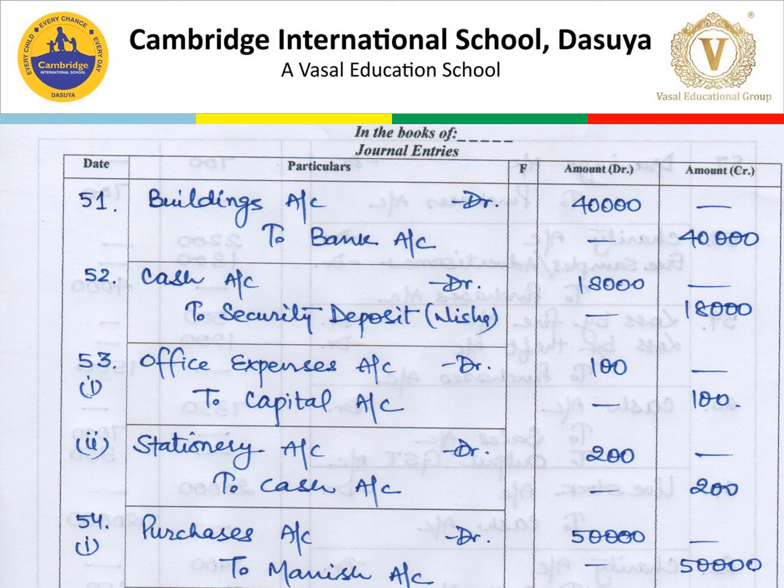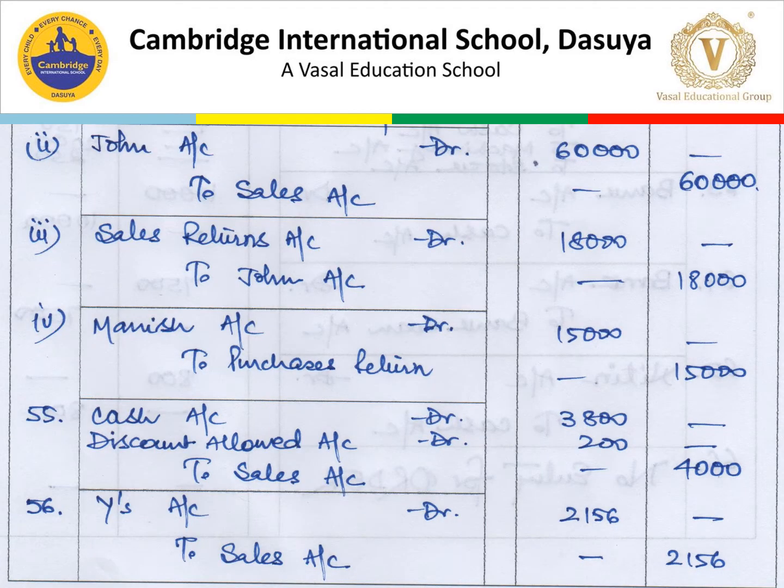Then for transaction number 54, there are 4 entries. One is purchases to Manish. Goods were purchased from Manish for 50,000. That is purchases to Manish. This is the cost of the goods, and these goods were sold to John at a profit of 20%. So we will add 20% to this amount and sell the goods to John. So the next entry for transaction number 54 would be John account debit to sales with an amount of rupees 60,000.